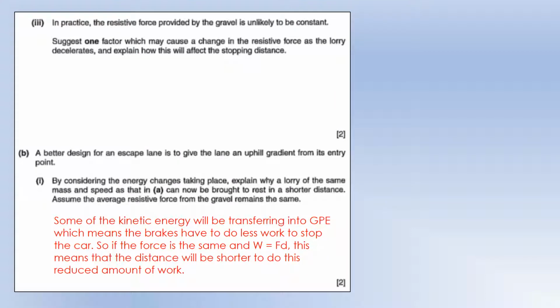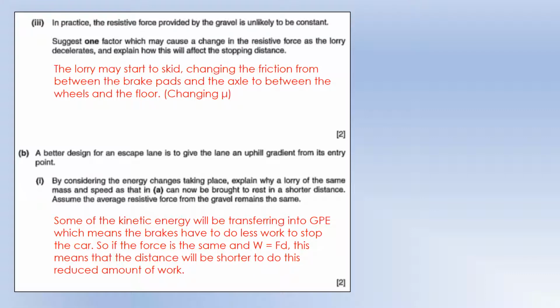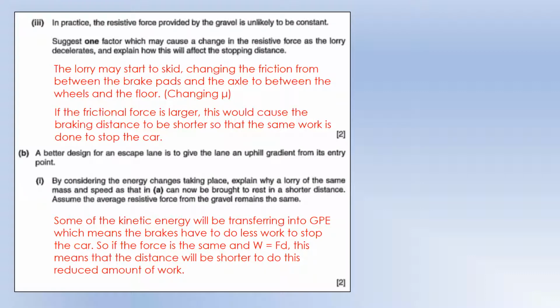Okay, so in practice, the resistive force provided by the gravel is unlikely to be constant. Suggest one factor that may cause a change to the resistive force and how it affects the stopping distance. So my thinking is the lorry might start to skid, which is going to change where the frictional force acts. So instead of being at the brake pad axle, it's going to be between the wheels and the floor. I reckon that's going to give you a change in mu, the coefficient of friction. That might give you a larger frictional force, which would cause the braking distance to be shorter to do the same amount of work.